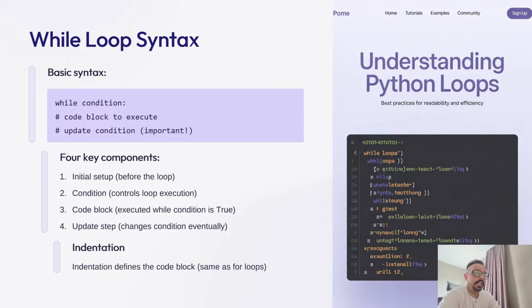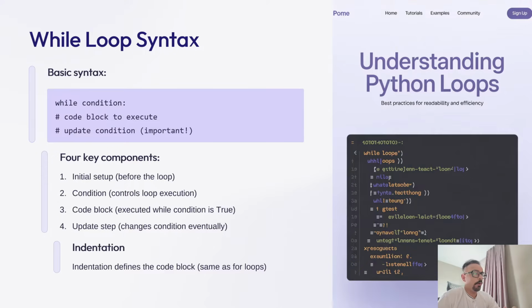So to write an effective while loop, you need four important components. The first important component is the initial setup, that is initialization, where you define variables before the loop begins. Then you move to the second key component, which is a condition, a Boolean expression that controls the loop execution.